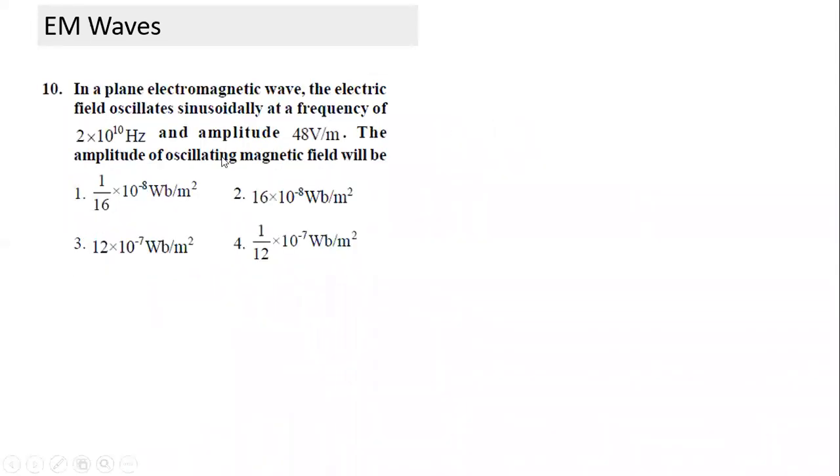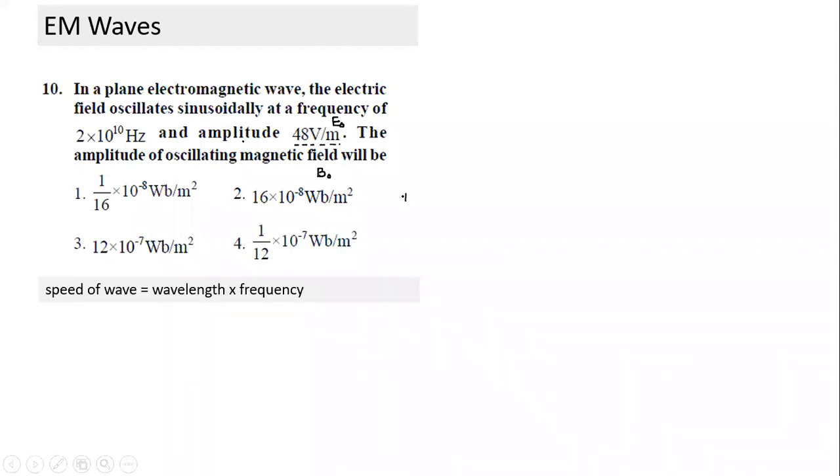Even a simpler question. The electric field oscillates at a frequency and amplitude. So what is this term? If we use our normal notation, this term gives the amplitude of the electric field. So this term is epsilon naught, E naught. What do we have to calculate? I have to calculate B naught, the amplitude of the magnetic field. This is also a very direct question, a direct formula.